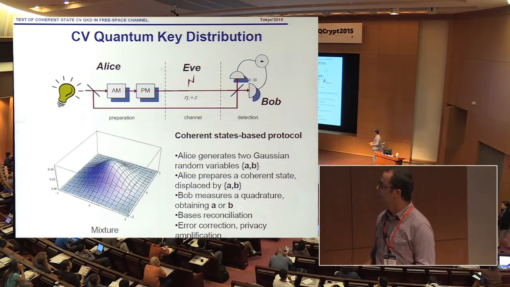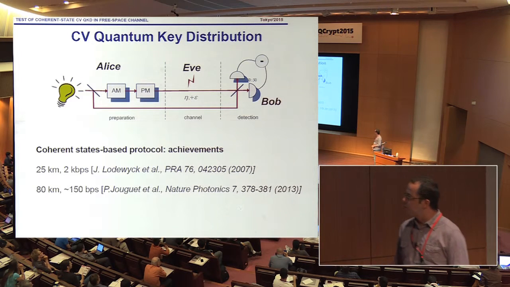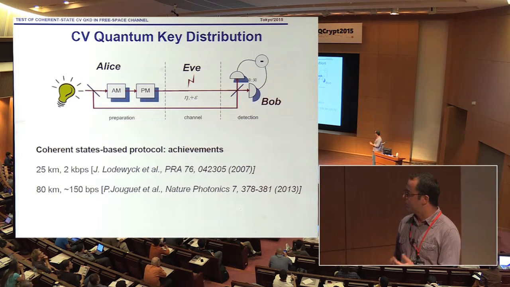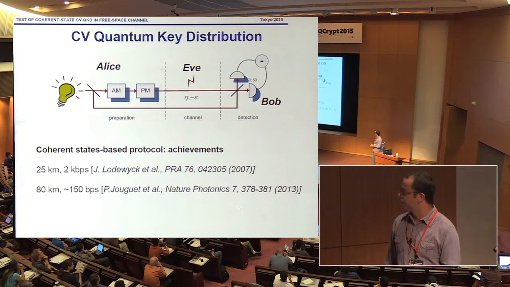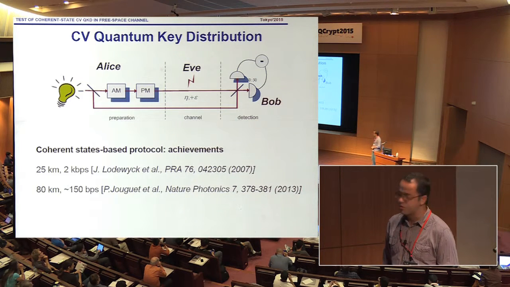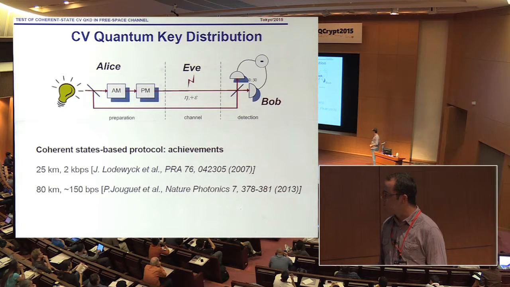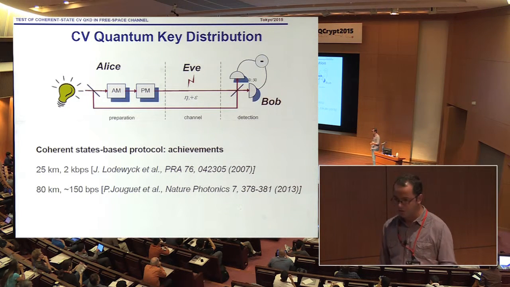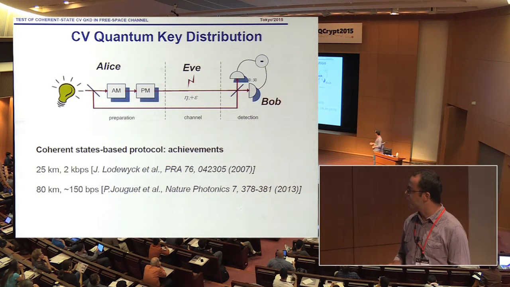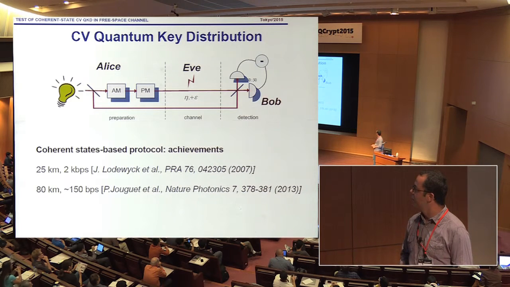As for the current achievements of the protocol, previously it was shown that it can achieve a few kilobits per second at 25 kilometer distance. Then it was improved to 80 kilometers, with hundreds of bits per second at this maximum distance achieved by now.